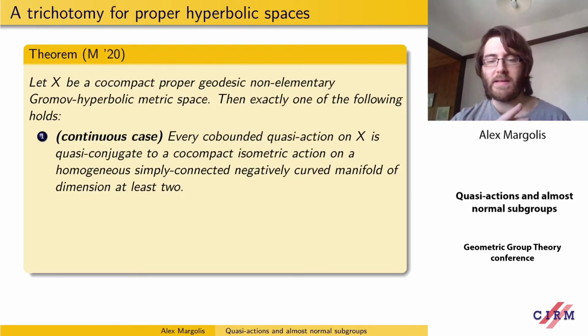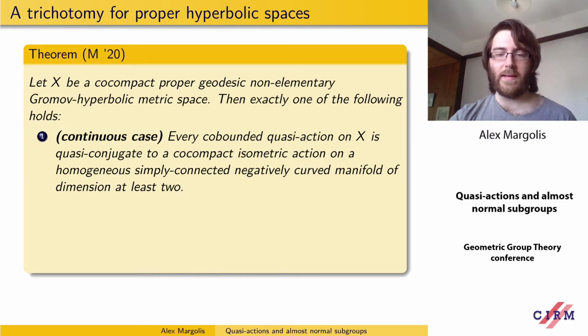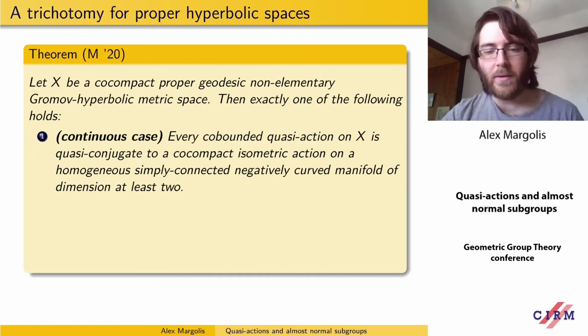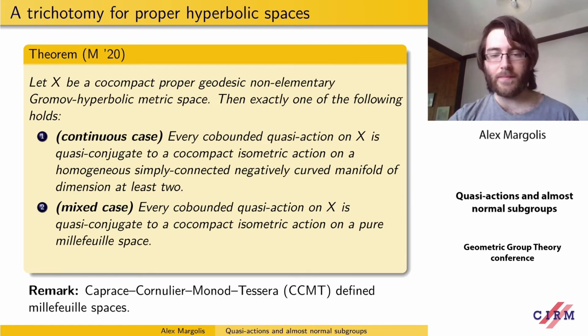In the continuous case, every co-bounded quasi-action is quasi-conjugate to an isometric action on a negatively curved homogeneous space. These negatively curved homogeneous spaces have a Lie group as their group of isometries, and they're virtually connected in most cases. So this is the coarsely continuous case.